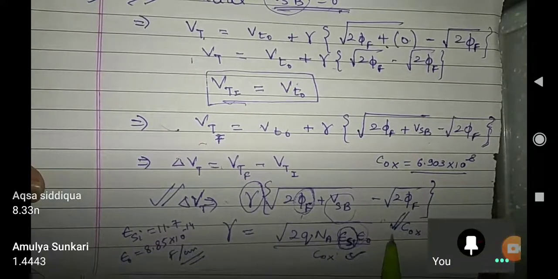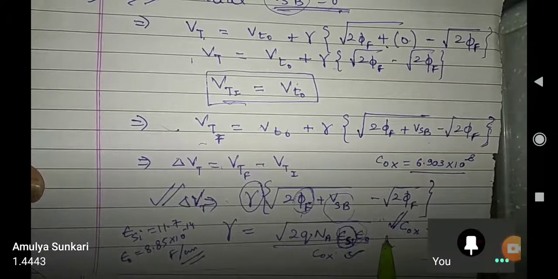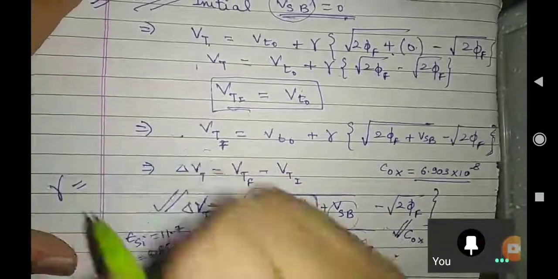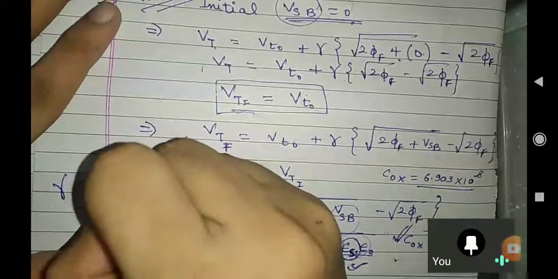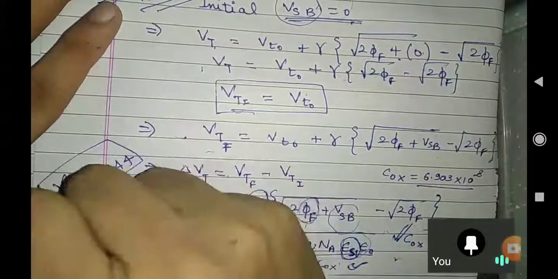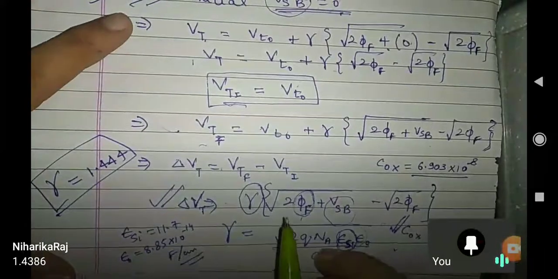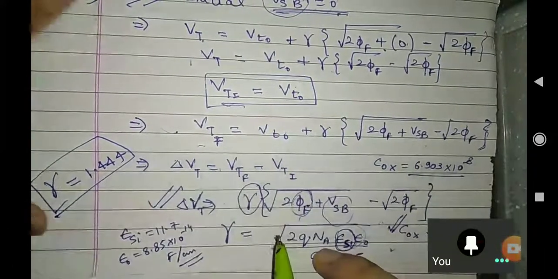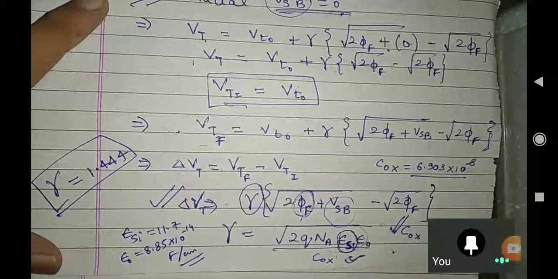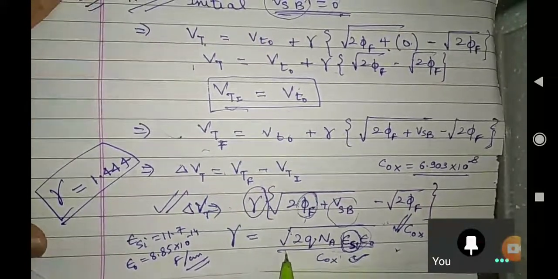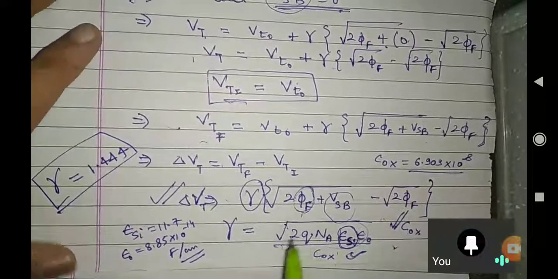Amulya is saying correct. Perfect, Amulya. Gamma is equal to 1.444. Very good. Fabrication parameter. And yes, Niharika, this will work, 1.4386. Very good. And Akshay, what were you telling me? 1.8 and something like that. You can clarify, I can help you.